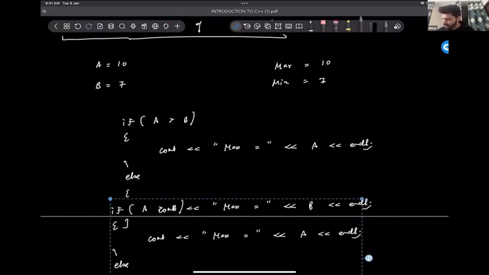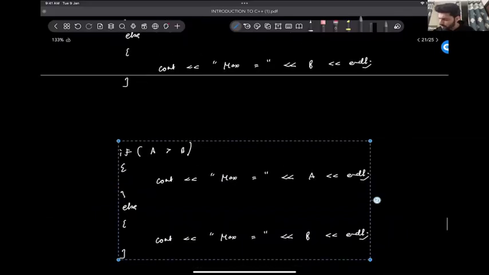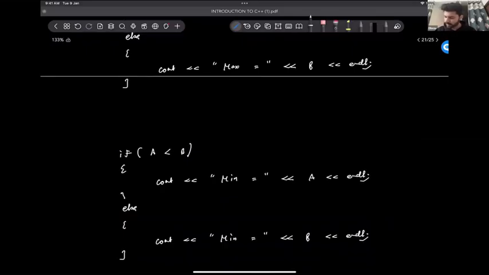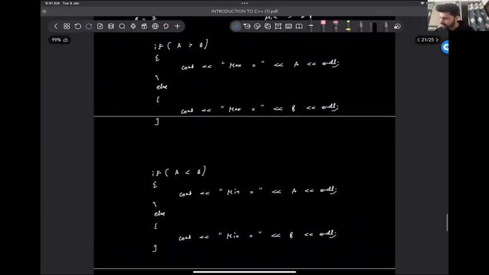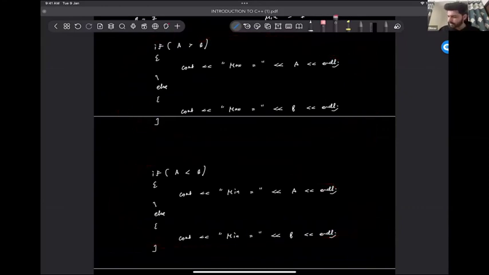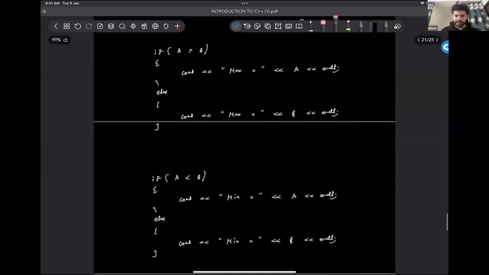For minimum, what will change, guys? For minimum, we just have to change the sign here. We can say if A is less than B, then minimum will be A. Otherwise, the minimum will be B. Okay. Can everyone understand this code? How we are finding the max and min values? If A is bigger than B then A is the answer, otherwise B is the answer for max. For min it will be the opposite. That's it. Super easy to solve.